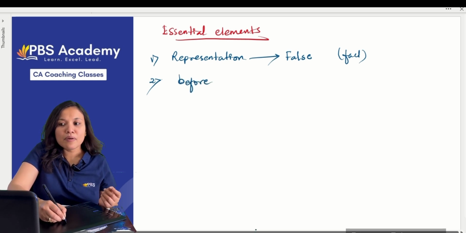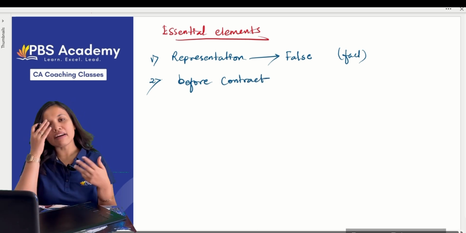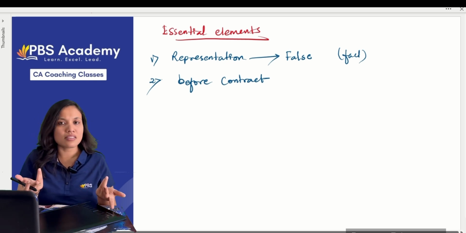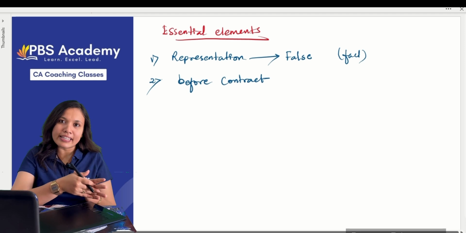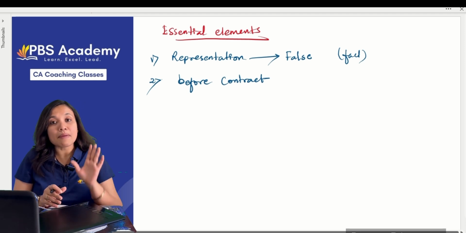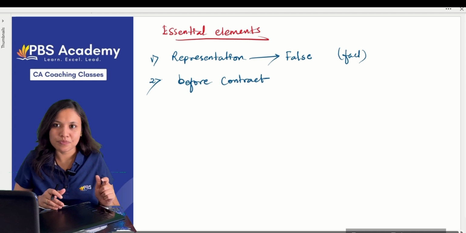When must representations be made? If the contract has already happened, then if you make a representation afterwards, that does not matter. They enter into the contract because of what you said. So representations must be made before the contract is concluded.